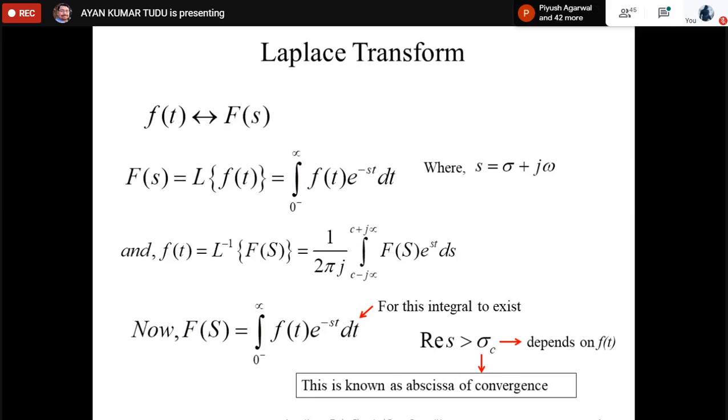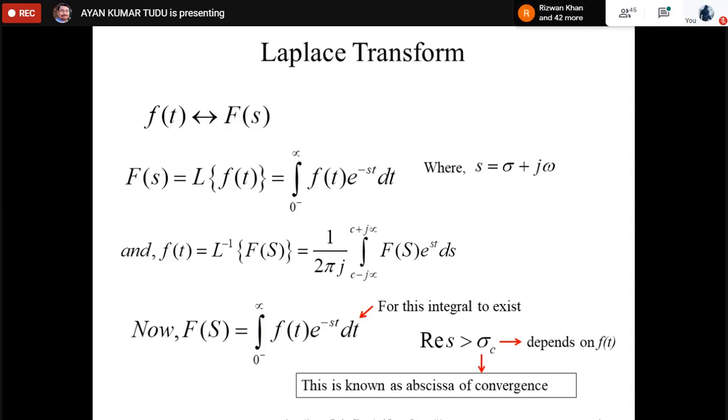I will give the answer: why we have taken from 0 negative to infinity. As I had told, 0 negative was just before the application of the switch, correct? So whenever the switch is applied, at t equal to 0, some impulse can come into the system.